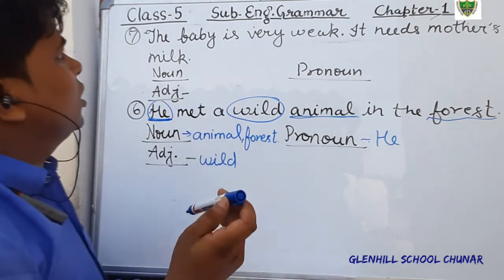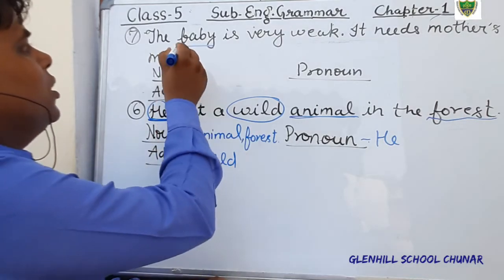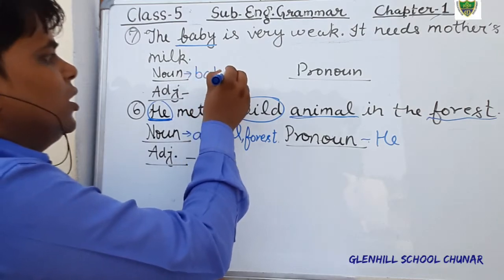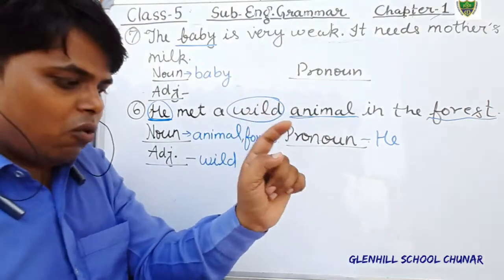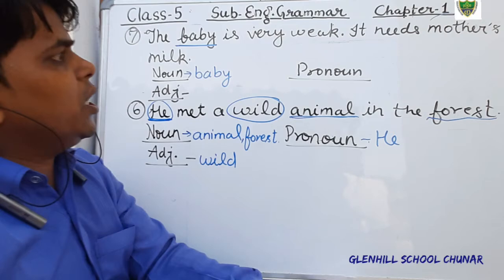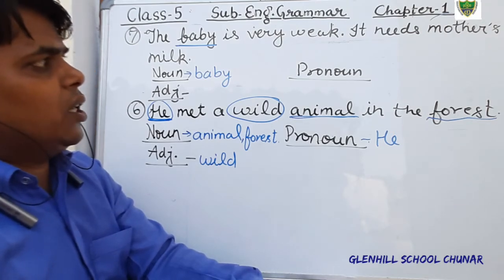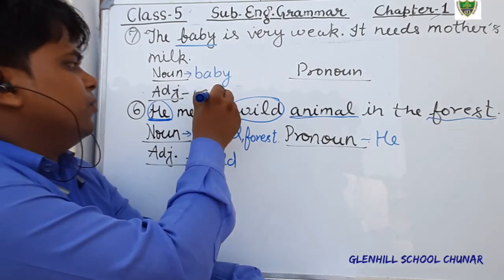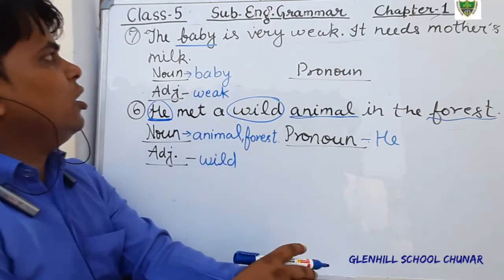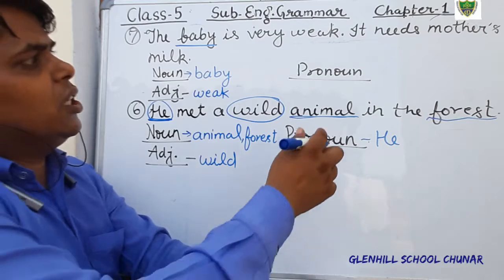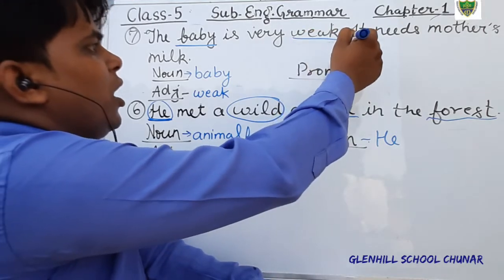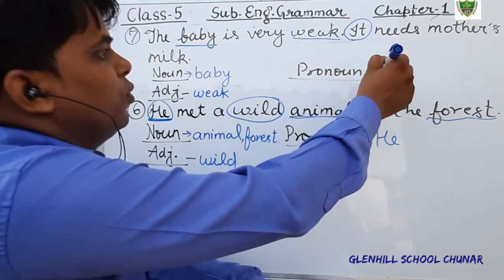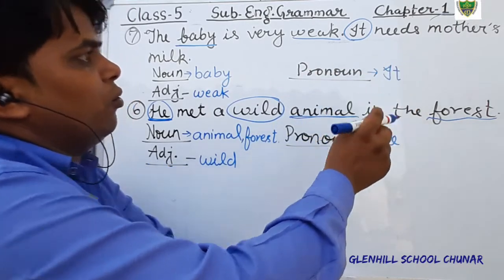Okay, just see. The baby is here noun. In this sentence, the word baby is noun, and is very weak. Weak is adjective. And it needs, that is used for the baby, therefore the word it is pronoun.